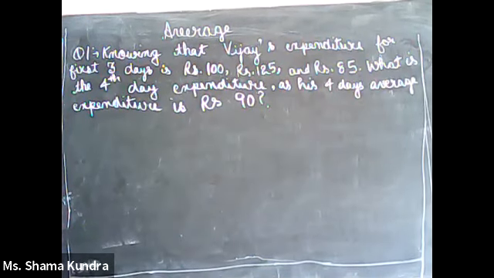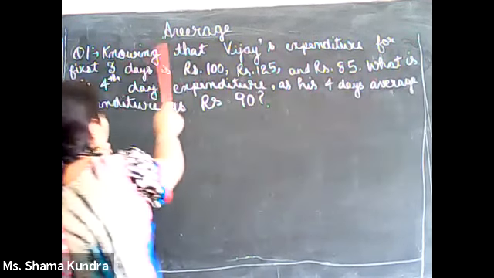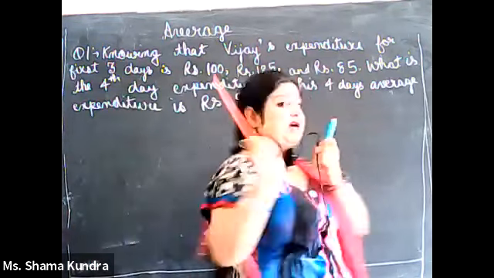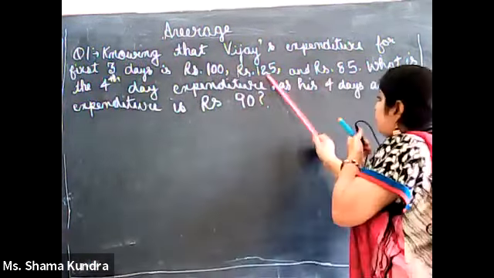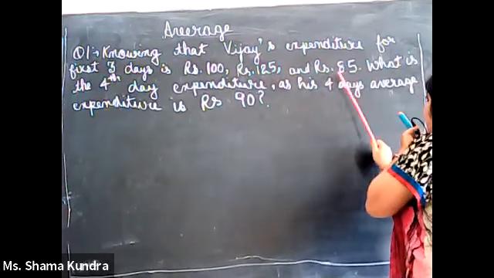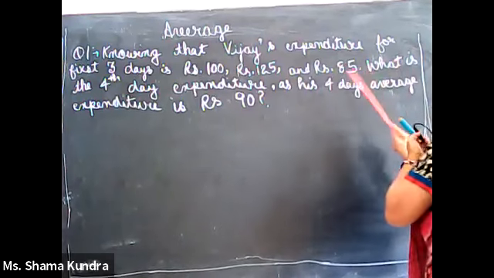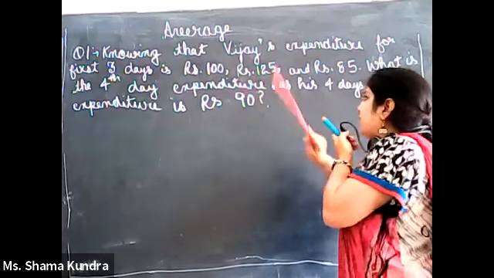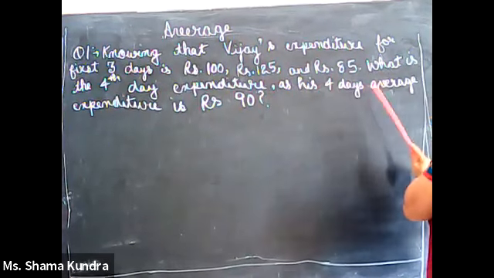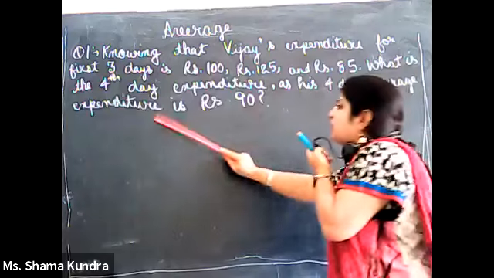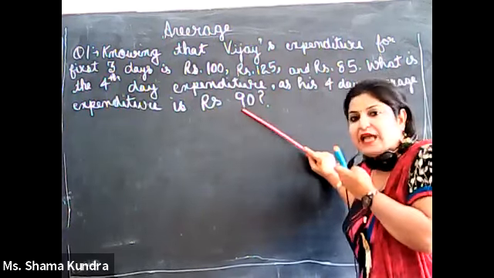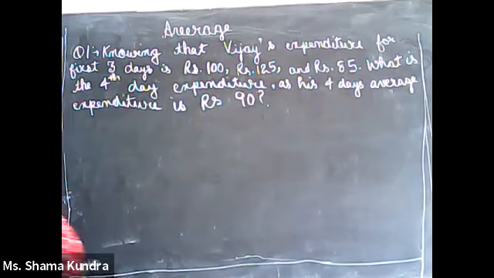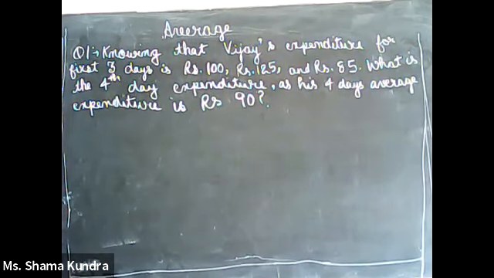Now see question number 1. Knowing that Vijay's expenditure for the first 3 days is rupees 100, means for the first day it is 100, for the second day 125, and rupees 85 for the third day. What is the fourth day expenditure? This we have to find out, as his 4 days average expenditure is rupees 90. Average expenditure is given to us. First day, second day and third day expenditure are given.